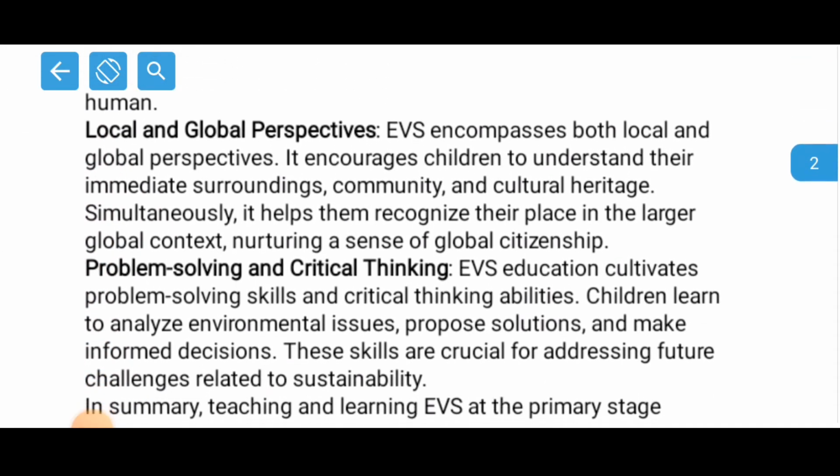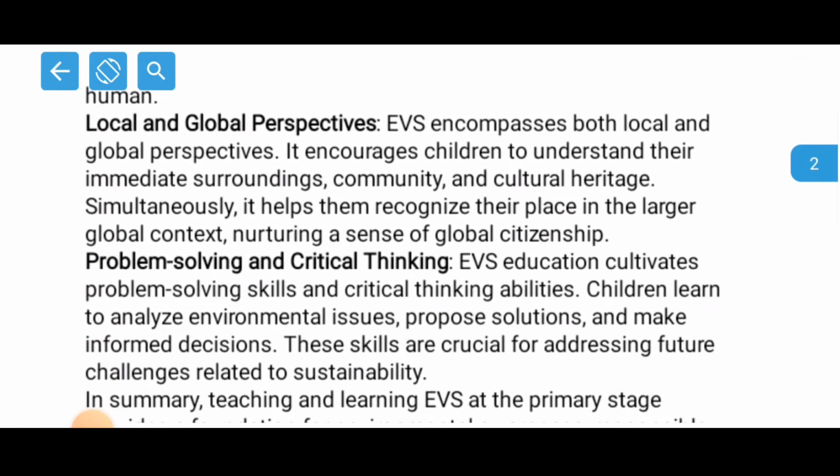Now let's see what we have here. Local and global perspective. So EVS encompasses both local and global perspective. It encourages children to understand their immediate surroundings, community, and cultural heritage. Simultaneously, it helps them recognize their place in the larger global context, nurturing a sense of global citizenship. So here it says that environment doesn't only mean the local area or the local campus, right?